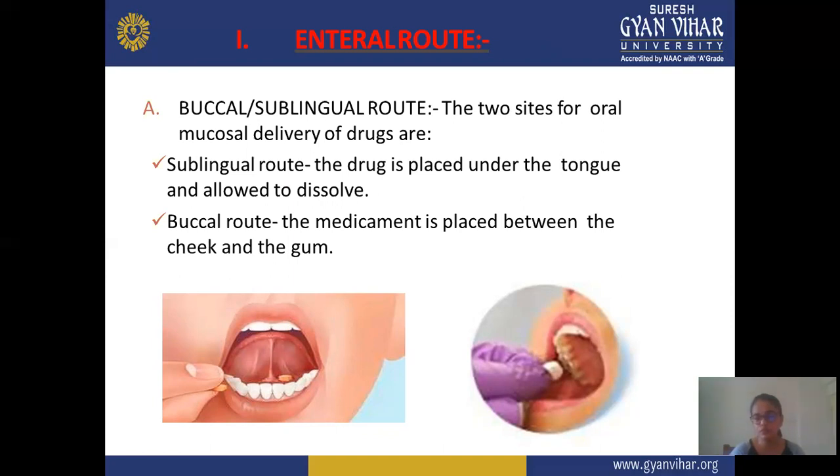The sublingual route means you place your drug below the tongue for fast dissolving, and this is the fastest route compared to the buccal route. In the buccal route, you put your drug between the cheeks and the gum, and fast absorption is also observed, but it is a little slower than the sublingual route. So in the buccal and sublingual routes, you take your drug through the mouth or oral cavity; in sublingual you put your drug just below the tongue, and in the buccal route you put your drug between the cheeks and gums.